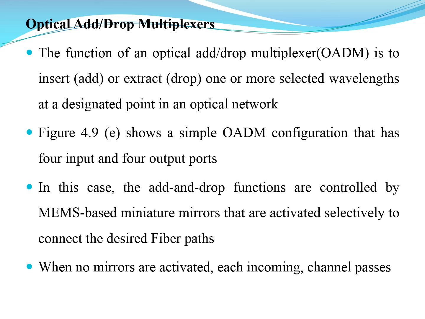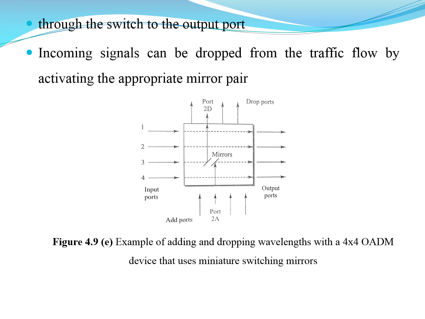When no mirrors are activated, each incoming channel passes through the switch to the output port. Incoming signals can be dropped from the traffic flow by activating the appropriate mirror pair.